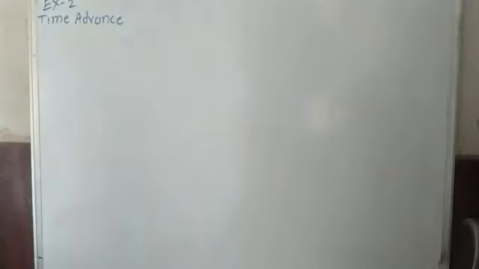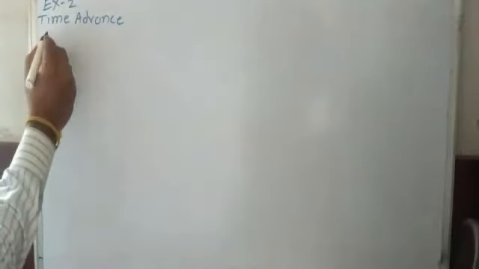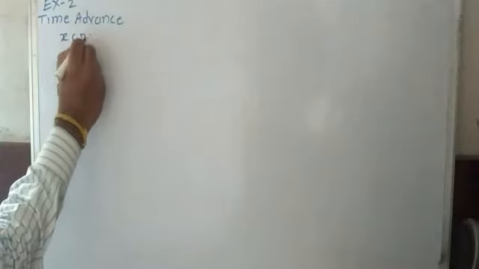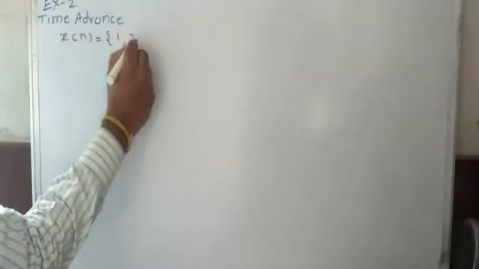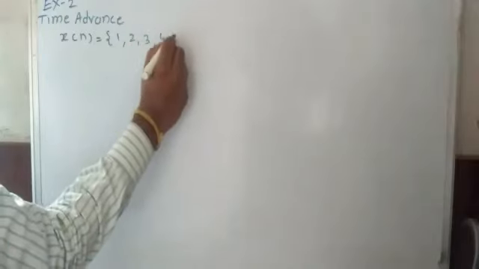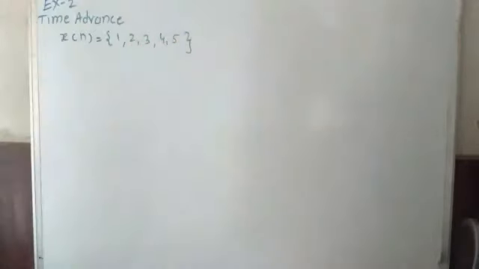Now, second problem, time advance. Okay, so here x of n signal is given. For example, we will consider 1, 2, 3, 4, 5, as we solved the same signal for time delay.